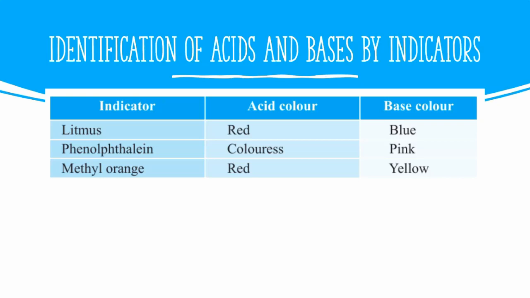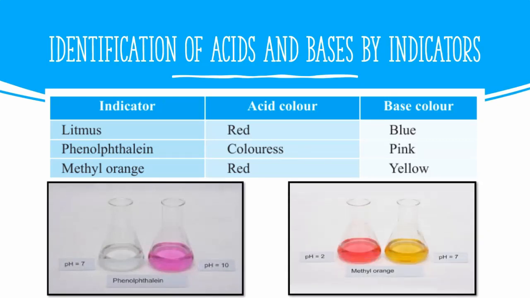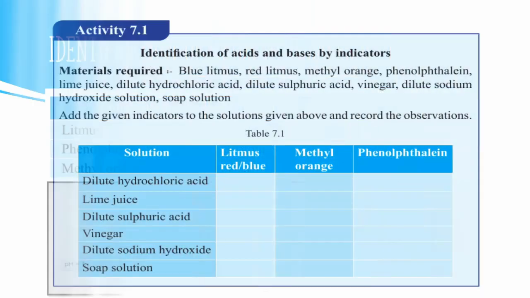As we have already discussed, litmus can be used as an indicator, and then there's a compound known as phenolphthalein. When you add a few drops of phenolphthalein into an acidic solution, the color will remain colorless, and when you add a few drops into a basic solution, the color of the solution will turn pink. Methyl orange turns red in acidic solution, and when you add a few drops in a basic solution, it will turn yellow. Copy down the table 7.1 and complete it.